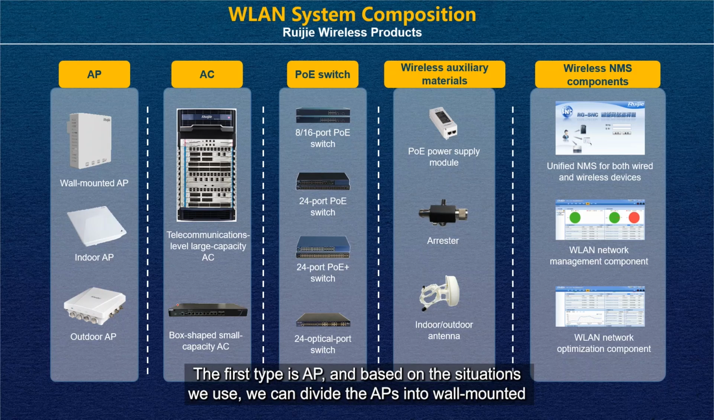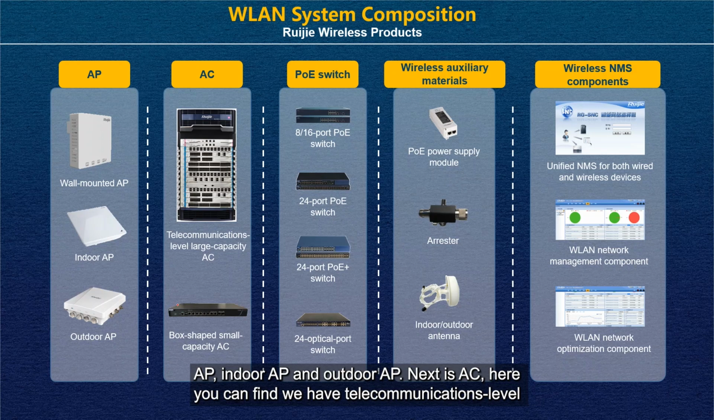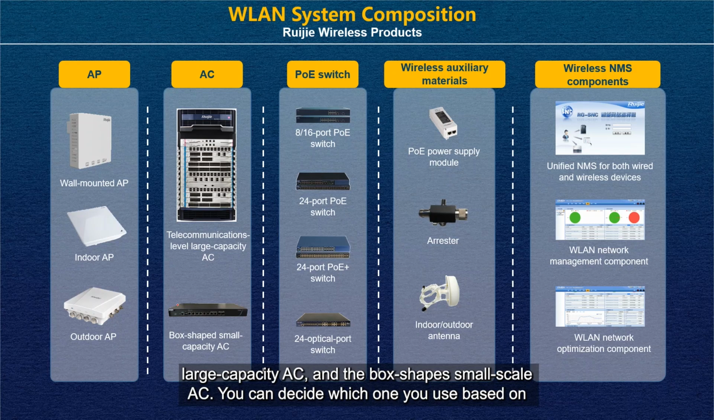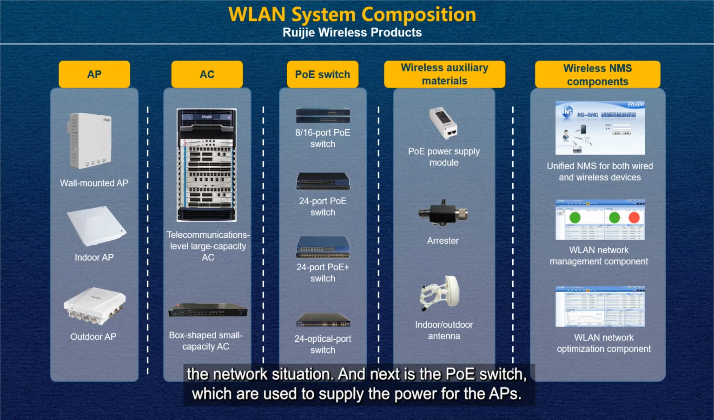Based on the situations where we use them, we can divide the APs into wall-mounted AP, indoor AP, and outdoor AP. Next is AC. Here you can find we have telecommunications layer-level large capacity AC and box-shaped small capacity AC. You can decide which one to use based on the network situation.